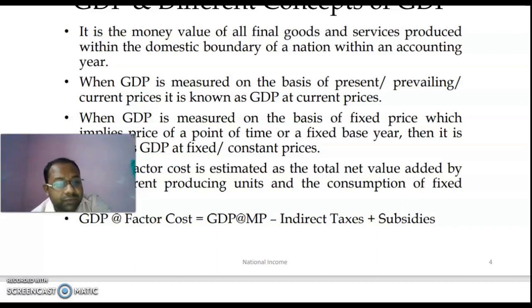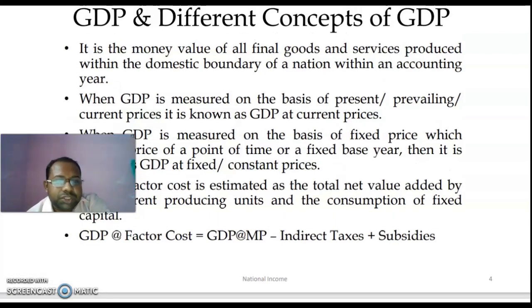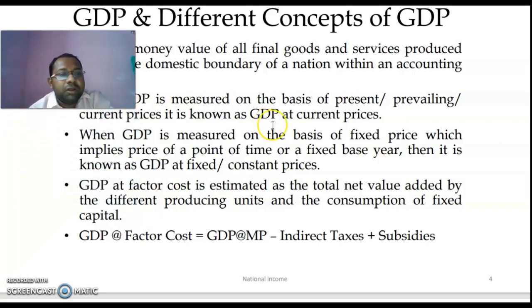In that case, 2005 will be referred to as the base year. So when it is measured on the basis of current prices, it is known as GDP at current price, and when it is measured based on the base year's price, it is known as GDP at fixed price.